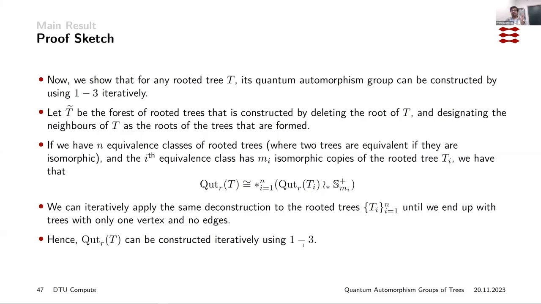But we should note that this actually gives us an algorithm to do this, because you can just remove the root iteratively, and eventually you will end up with just trees with a single vertex and no edges, and so this gives us an algorithm to actually calculate the quantum automorphism group of these trees.